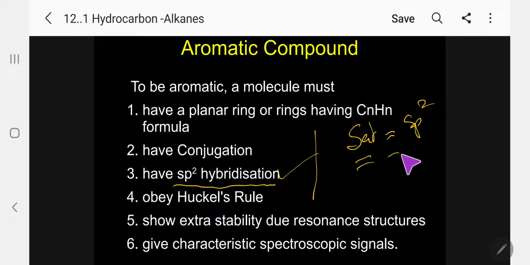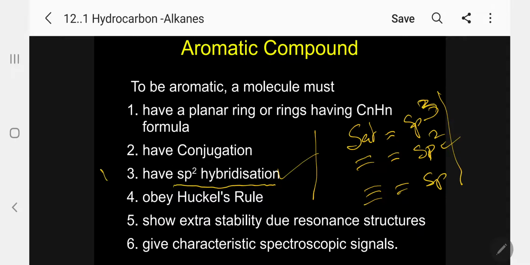Double bond present, sp2. Triple bond, sp. So this you have to memorize. In benzene, double bonds are alternately present, so the hybridization is sp2. So one of the conditions is that all carbon atoms must have sp2 hybridization.